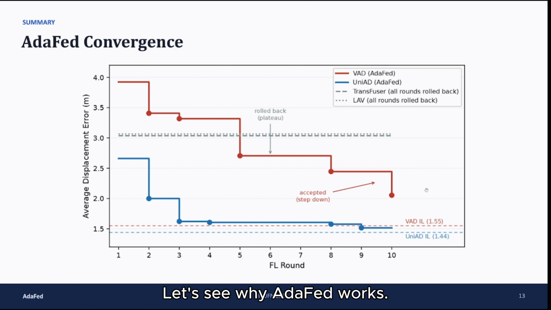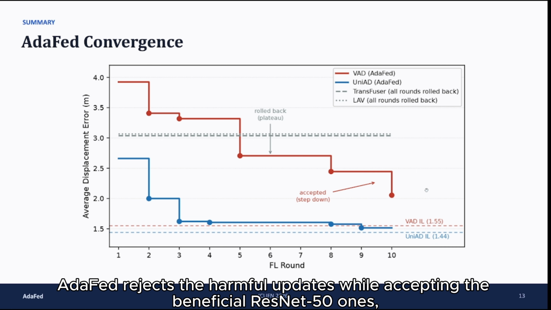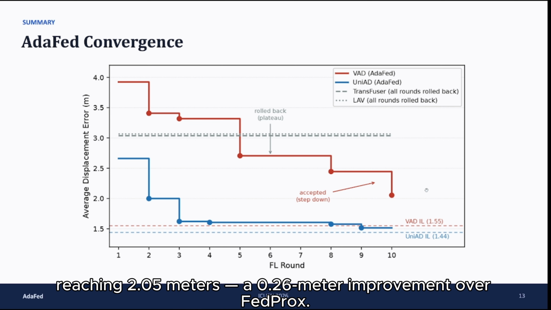Let's see why AdaFed works. VAD shares its BEV lift tier with only UniAD, making it very vulnerable to blind aggregation. A two-model tier has too little consensus to average safely. AdaFed rejects the harmful updates while accepting the beneficial ResNet 50 ones, reaching 2.05 meters, a 0.26 meter improvement over FedProx.